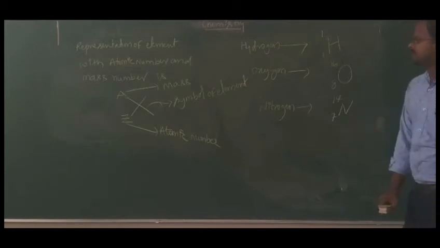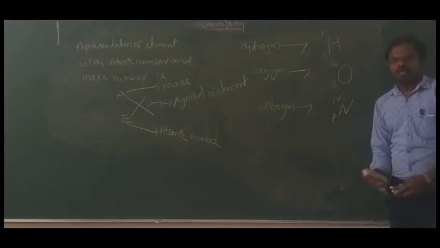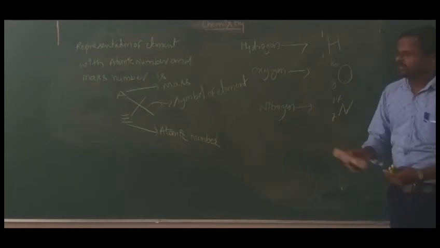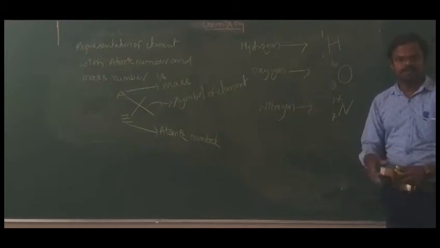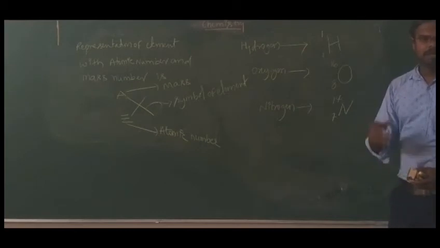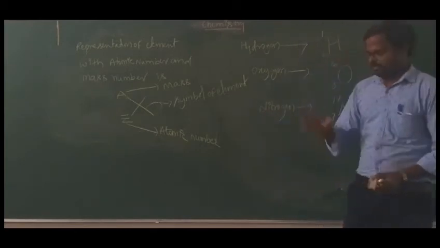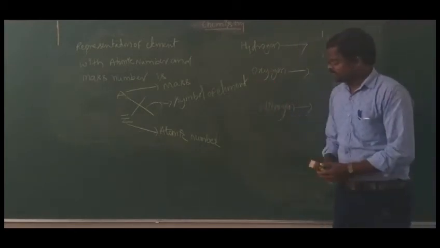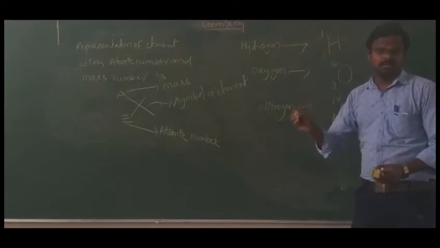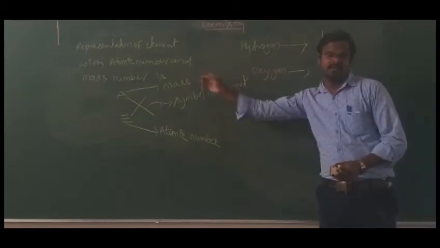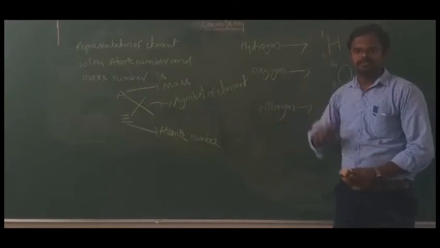And next, see, actually we learned what are fundamental particles of an atom. Fundamental particles are protons, electrons, and neutrons. So in that we see that protons and neutrons are present together at a central part of the atom, which is called nucleus.